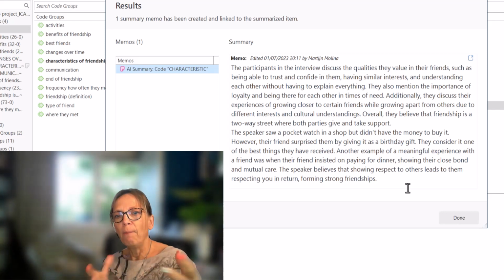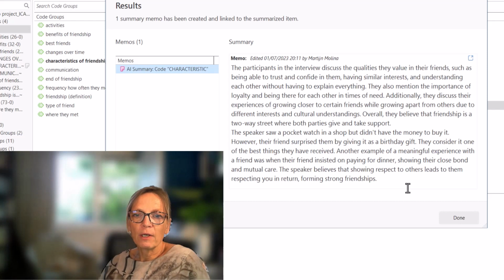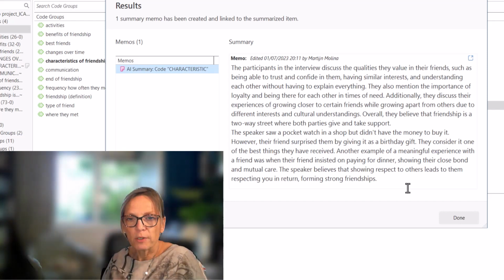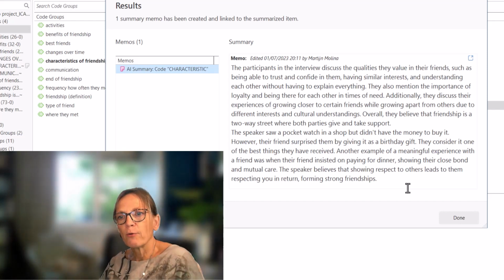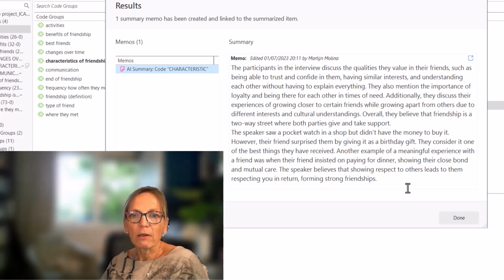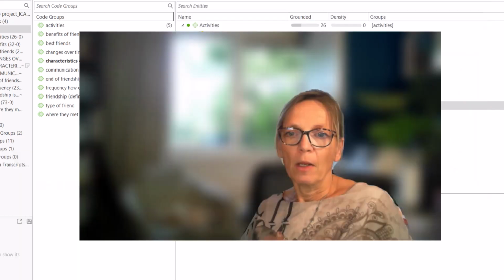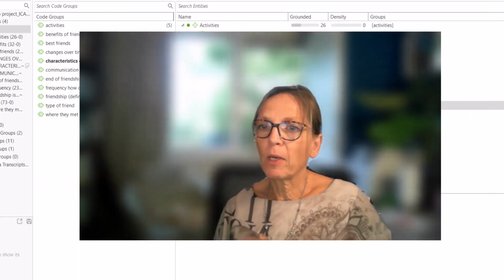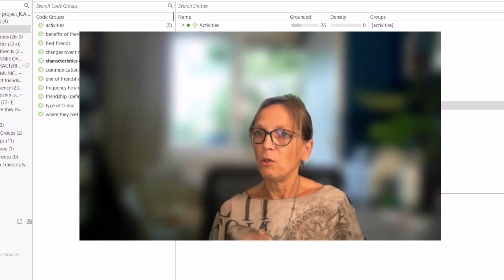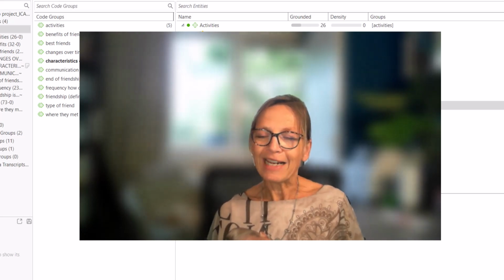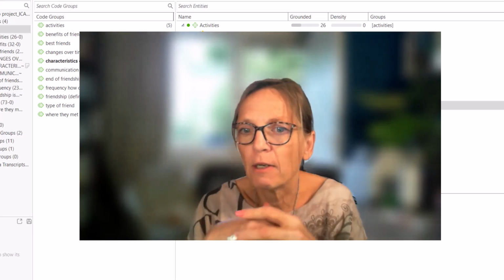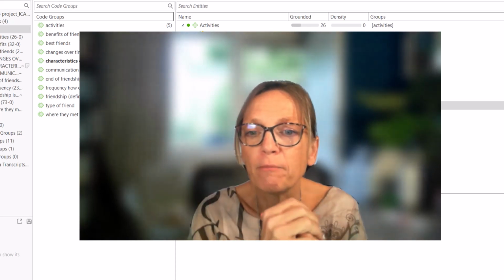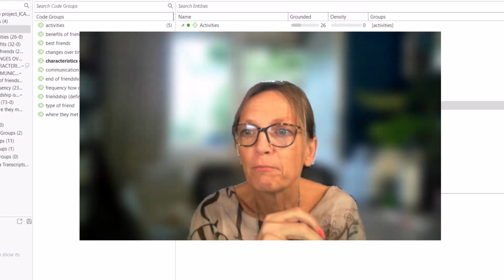So we get a bit more than we got with the overall summary of the interview, but also you see here that it doesn't recognize that there are actually 4 different interviews. It kind of pretends it's only from one person. Yeah, so this was my quick overview of the new add-on AI functionality in ATLAS.ti. And as always, try it out, play around, have fun.